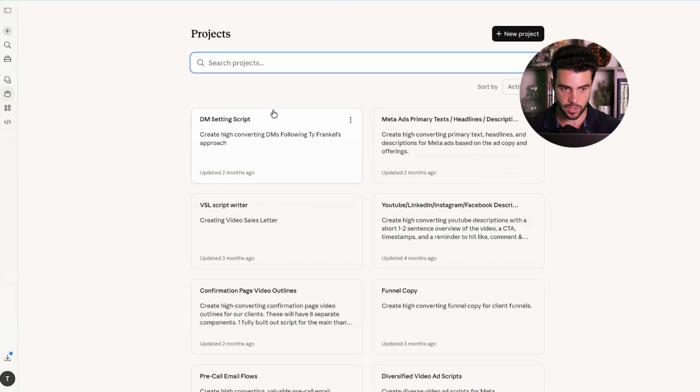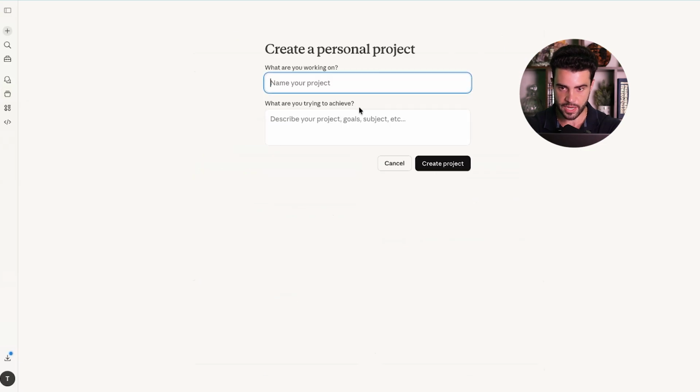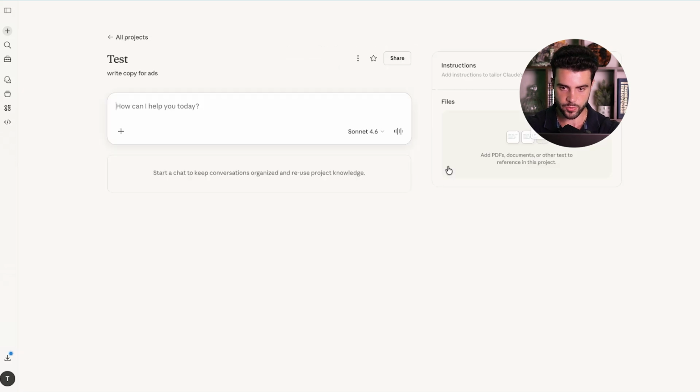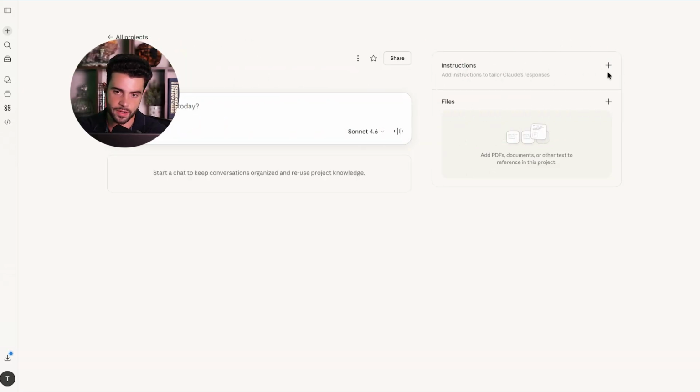What we like to do with Claude is basically create a project, and how you can create a project is you go into here. You have to be on a certain plan, I believe the Pro plan. You name the project and you say what you're trying to achieve. Let's say write copy for ads. You create this, and the cool thing about this is you can add instructions to tailor the Claude responses, and then you can add files.